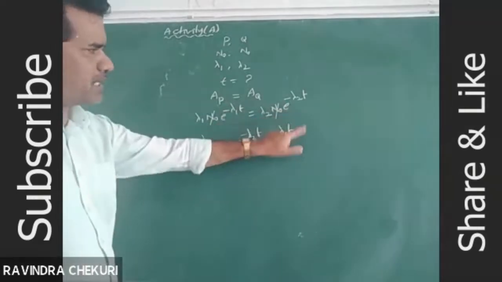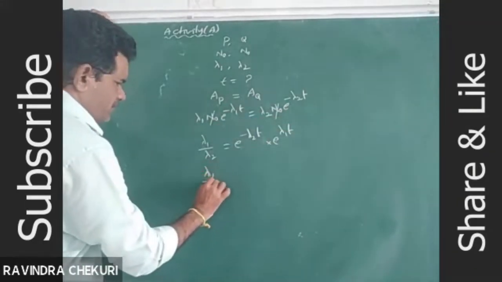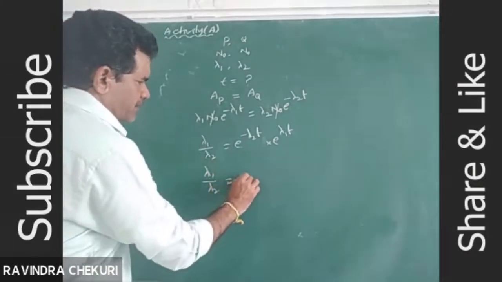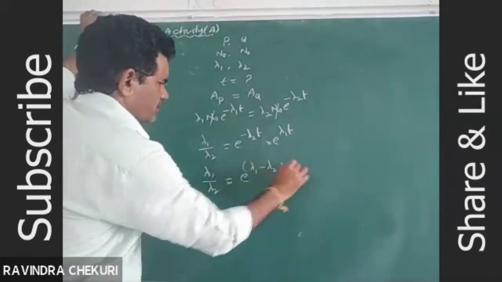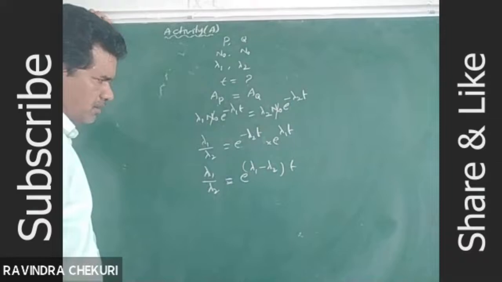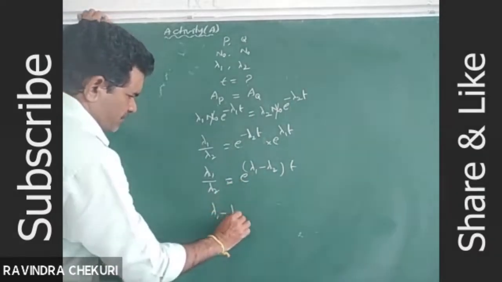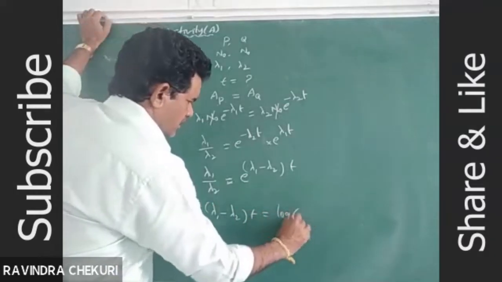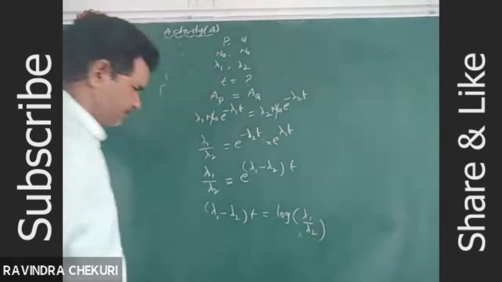Lambda 1 by lambda 2 is equal to e power minus lambda 2 T, and this becomes plus on the other side. So lambda 1 by lambda 2 is equal to e power lambda 1 minus lambda 2 into T. Lambda 1 minus lambda 2 into T is equal to log of lambda 1 by lambda 2.